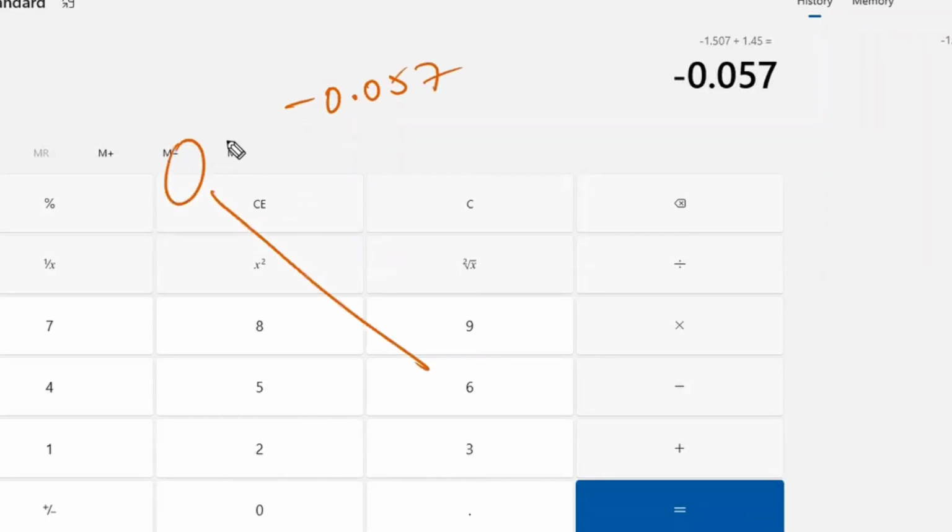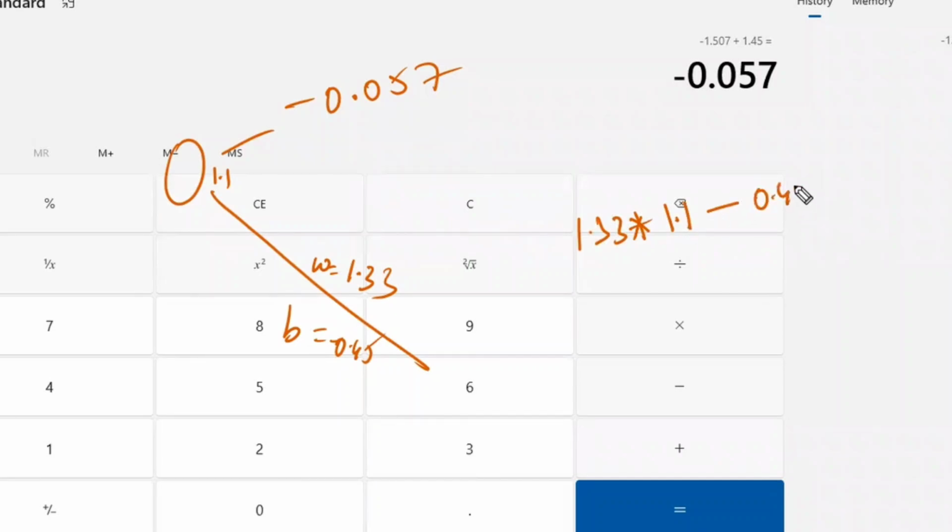Now from that same side, what is the weight? 1.33, and minus 0.45. Now whatever the output of this one is, 1.1, just multiply 1.33 into 1.1 minus 0.45.